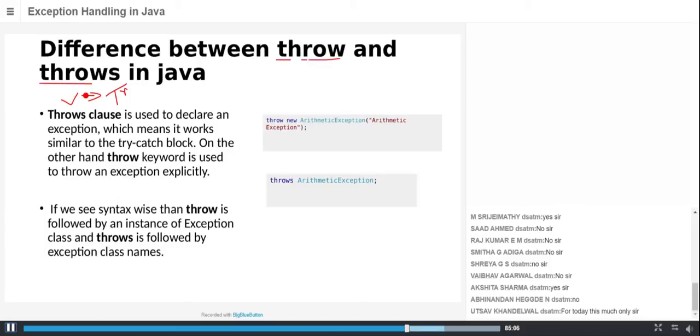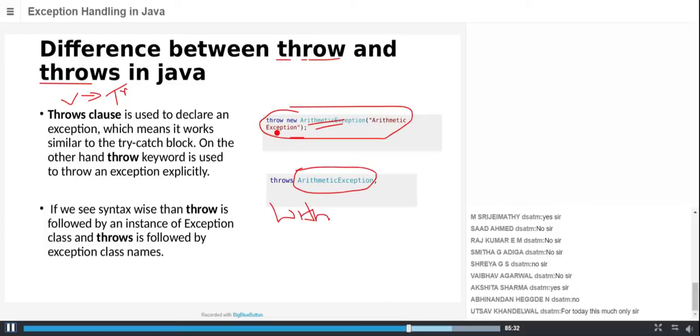First we'll learn this. Normally, whenever we are throwing an exception using throw, of course we need to throw it as an instance, an instance of some exception class. Whenever you are using throws, you should present the type of that exception with respect to the method signature. Throws will always be present along with the method signature. So throws is used to declare an exception.